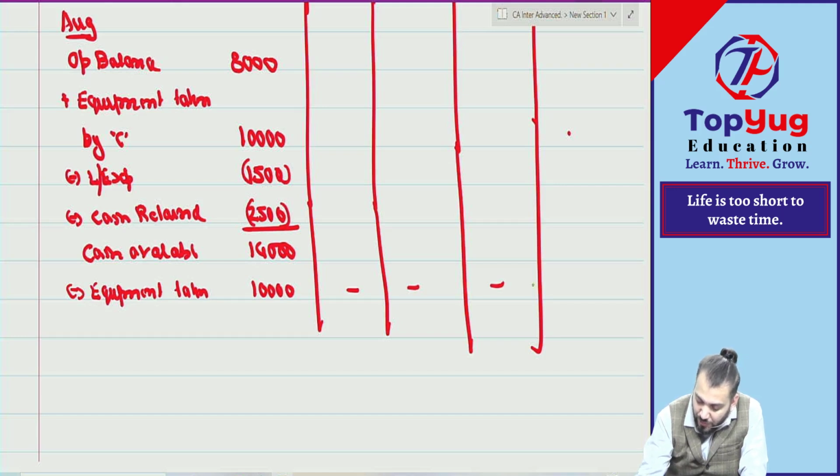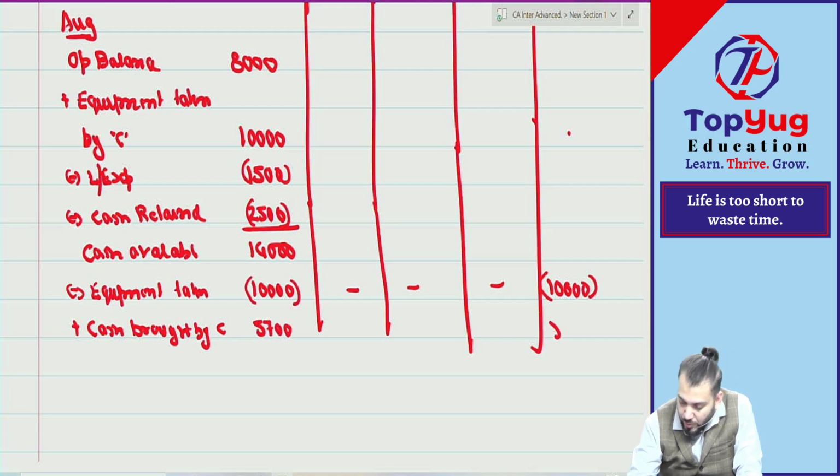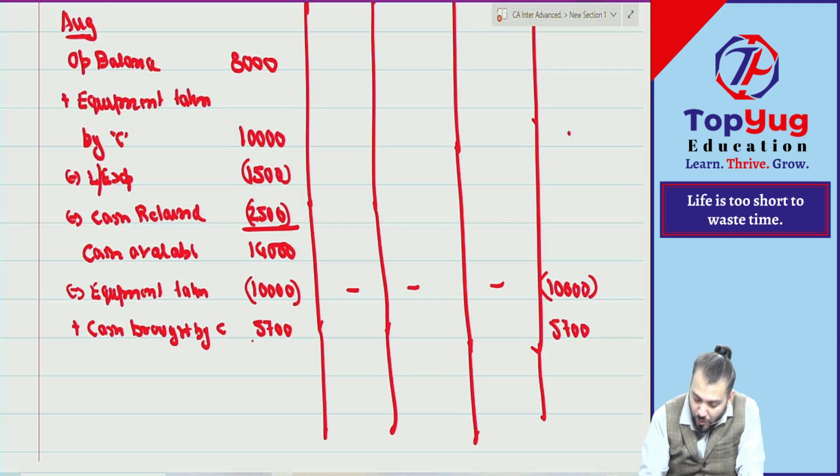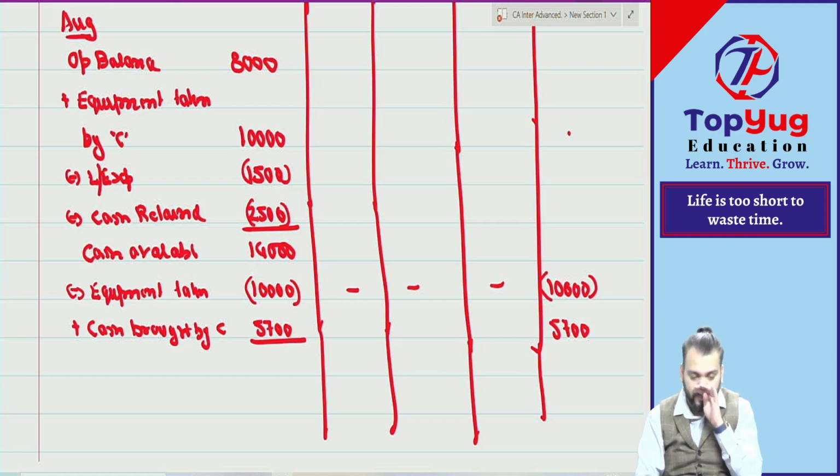10,000. So we can add on 10,000 here. Minus, plus, cash brought by C, how much? 5,700. Understood? So we'll add 5,700. Are you able to understand? Now how much cash is available? Check.